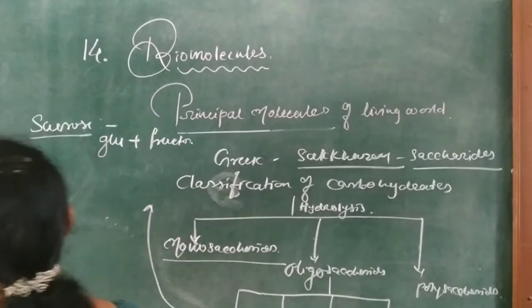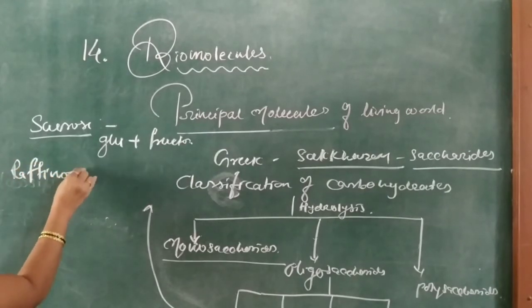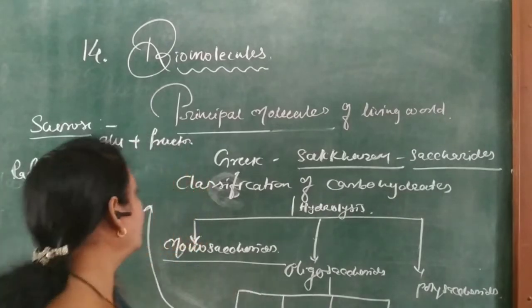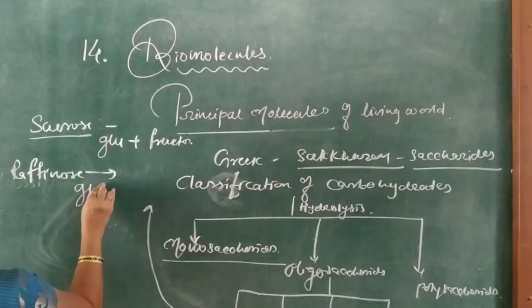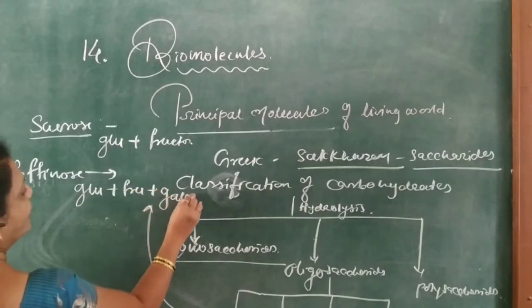Then trisaccharide, that is raffinose. Raffinose on complete hydrolysis gives 1 unit of glucose, 1 unit of fructose and 1 unit of galactose.